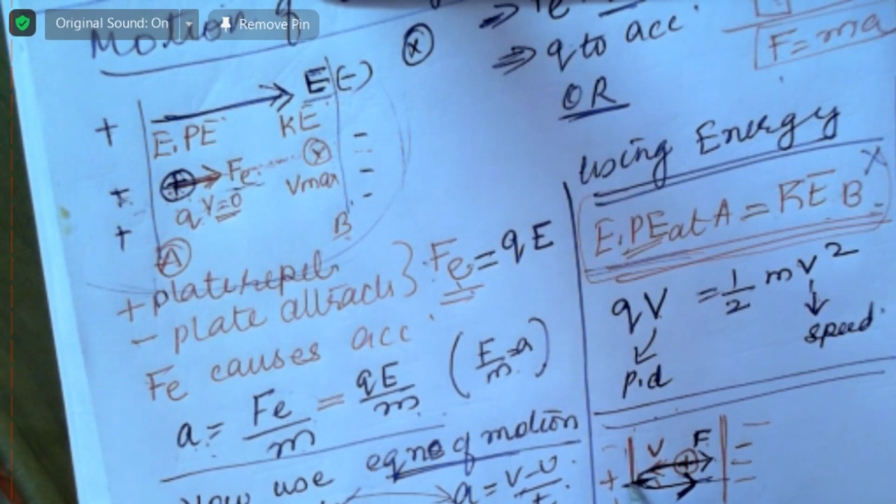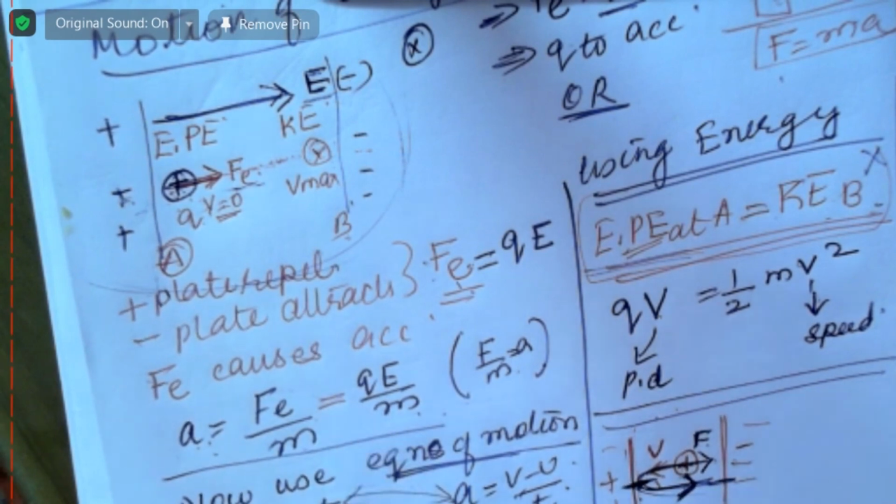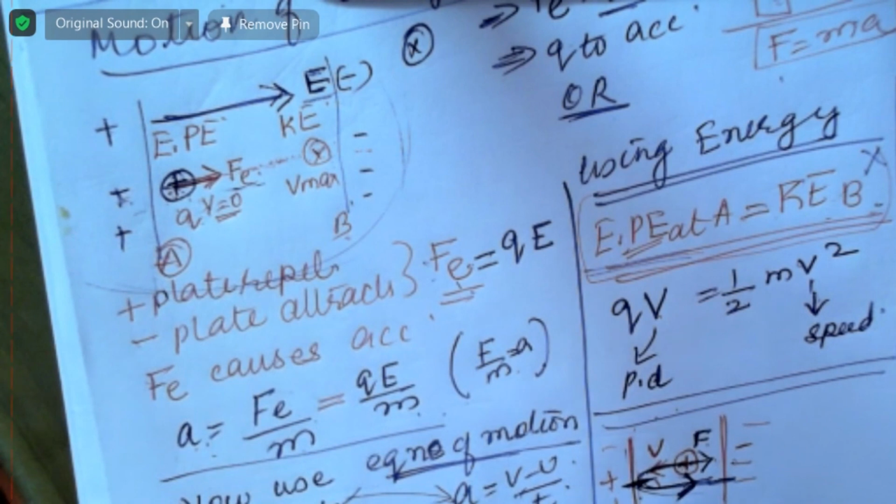Then here electric potential energy is equal to kinetic energy. You can apply the force and all these formulas on this path because B is at rest. A is the same, force, everything same. Only the path of the particle will be different. This is the path of the particle.